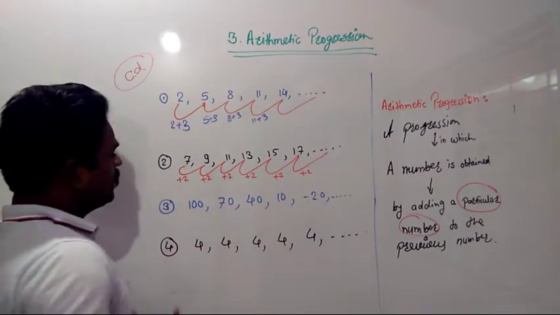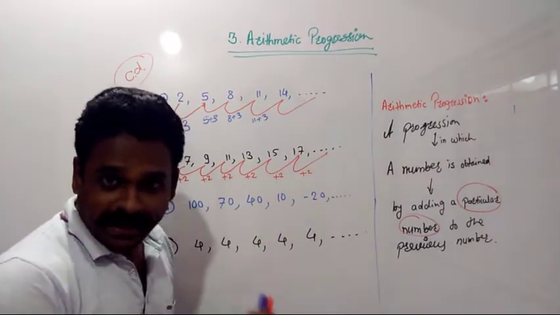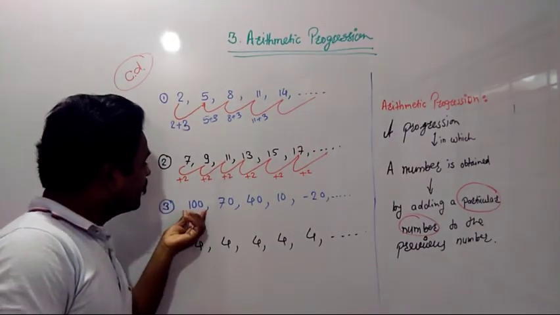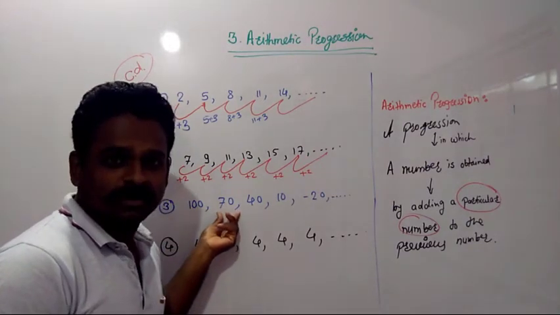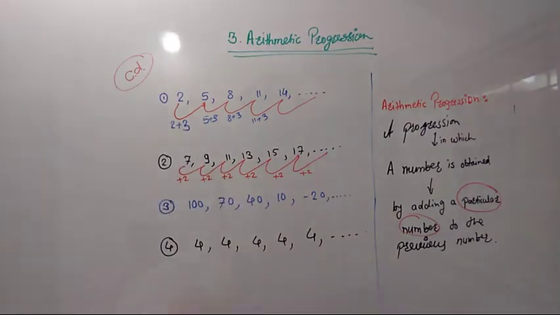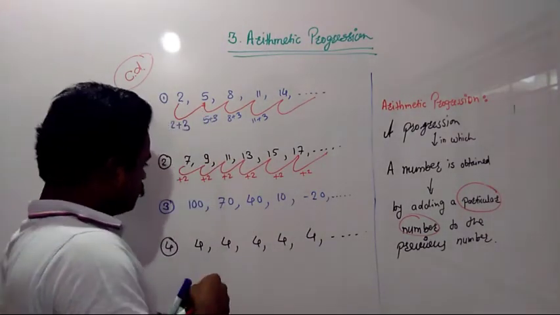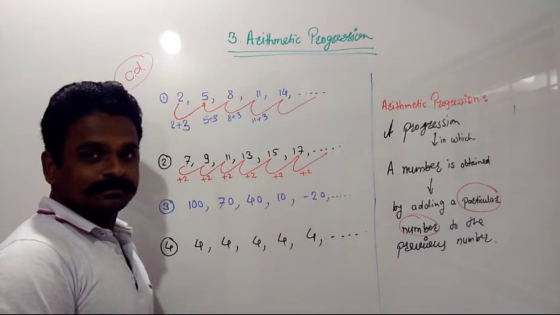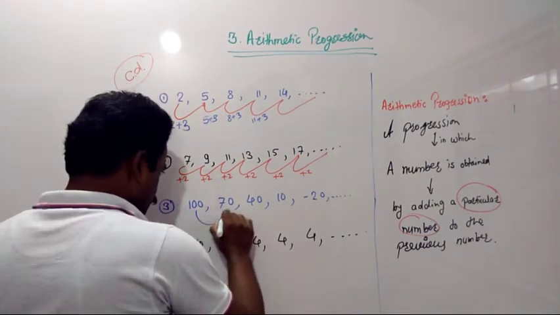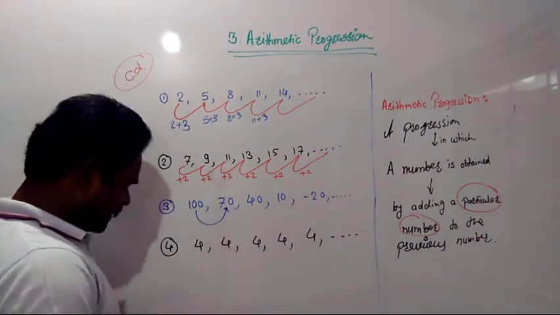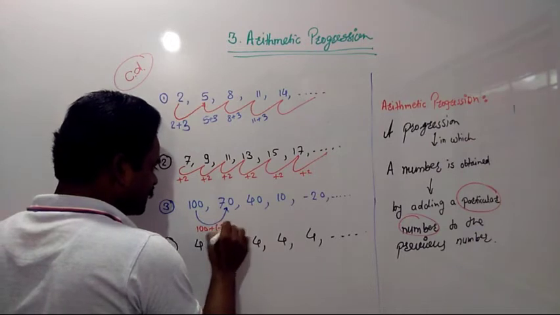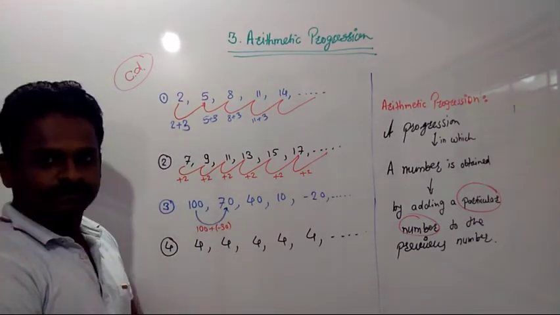Now here, what do we need to add to 100 to get 70? Tell me. It's minus 30. We need to add minus 30. So 100 plus minus 30, we will get 70.